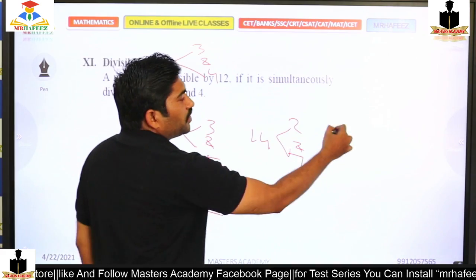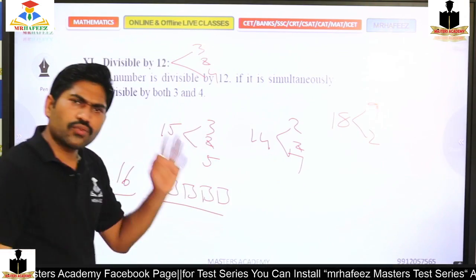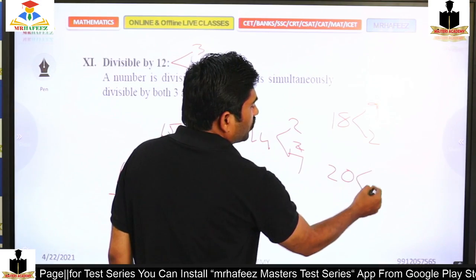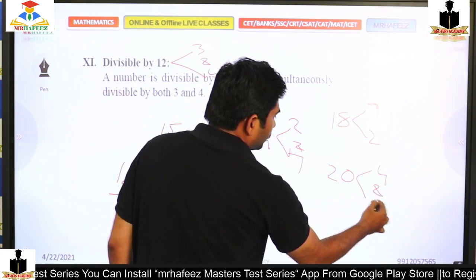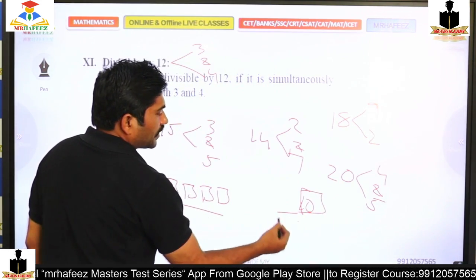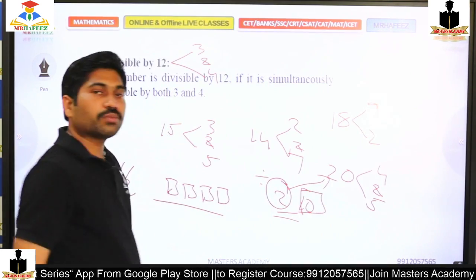The divisibility rule for 18 is 9 and 2. So this is how we can calculate, and even the divisibility rule for 20 is 4 and 5, or else 10, that is the last digit 0 and the tens place divisible by 2. If this is possible, then that number can be divisible by 20.